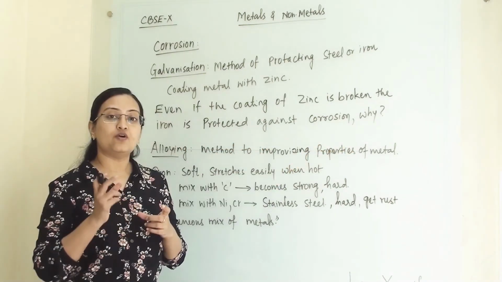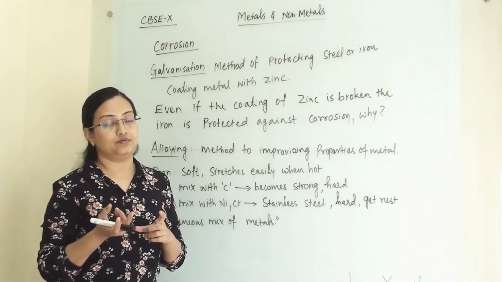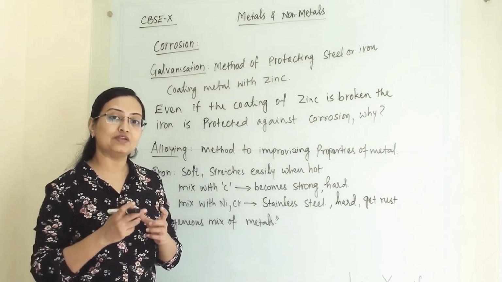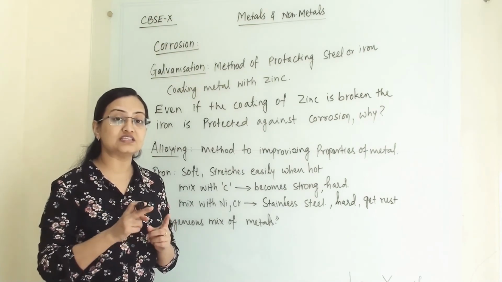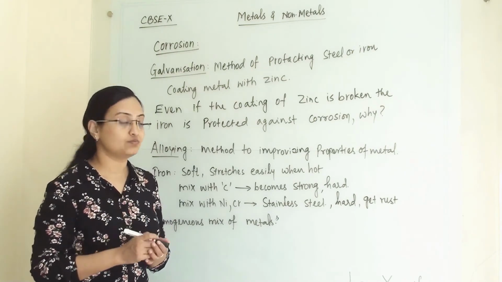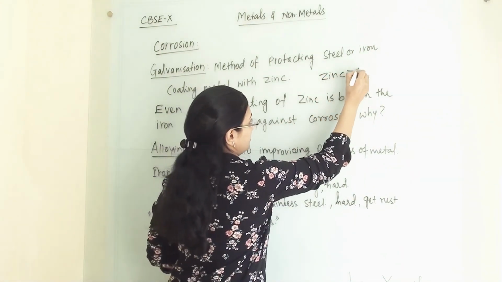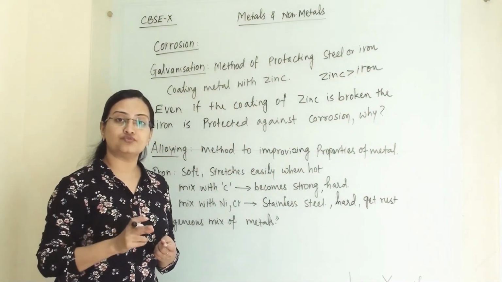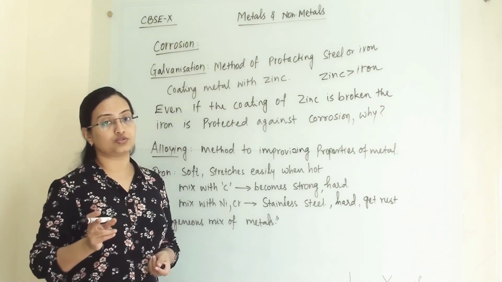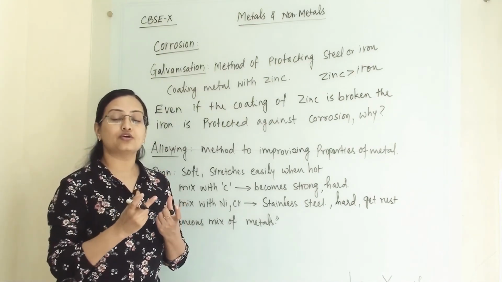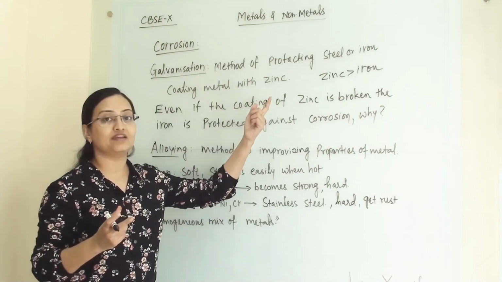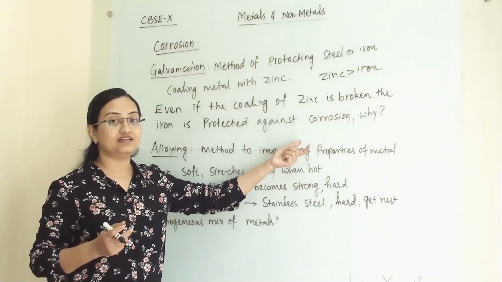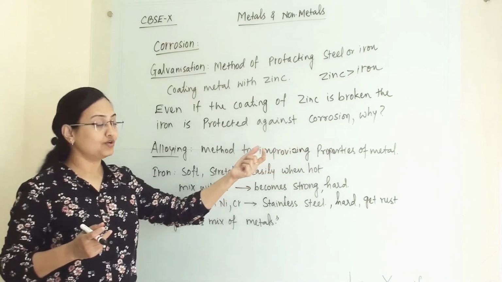Why? We have made a coating of zinc on iron. If that coating has broken down or come off, the iron is still protected once it is galvanized. How is it possible? Zinc is reactive compared to iron. So whenever we coat zinc on iron, zinc will react with atmospheric oxygen and make zinc oxide. That thin layer of zinc oxide will further prevent iron from corrosion. So even if the coating of zinc is broken, the article will still get protection from corrosion.